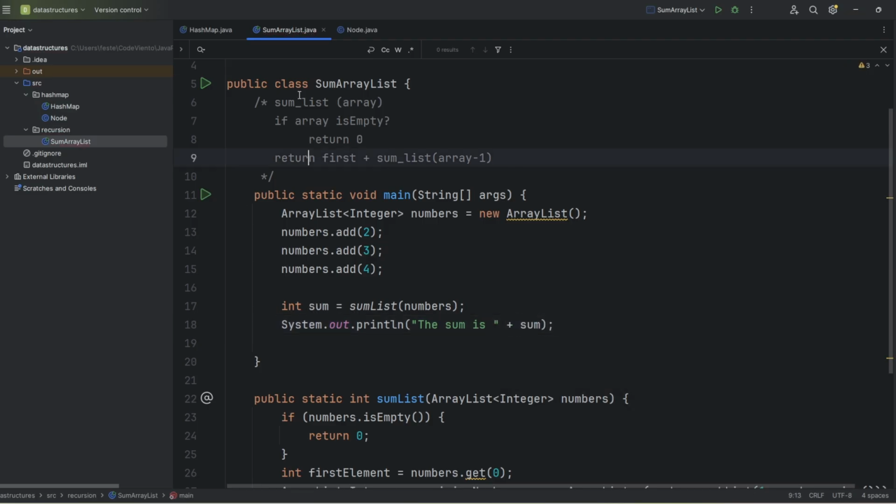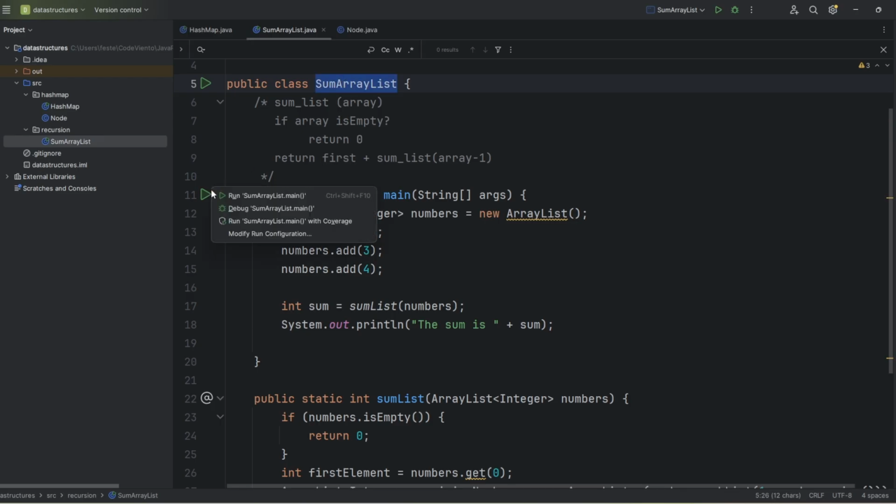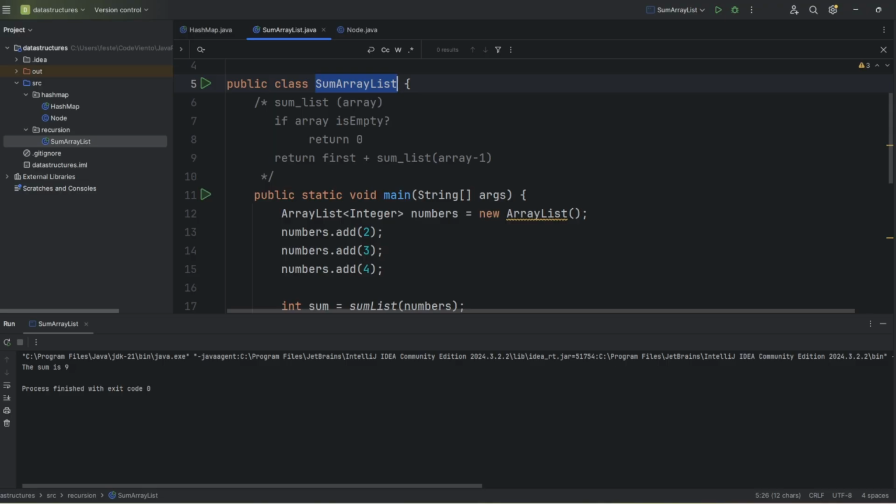Okay. Let's run our SumArray class main function and check the result together. As expected, the sum of the array list is printed as 9. That's it for today's video. We learned how to implement recursion in Java with a simple SumArray list example.